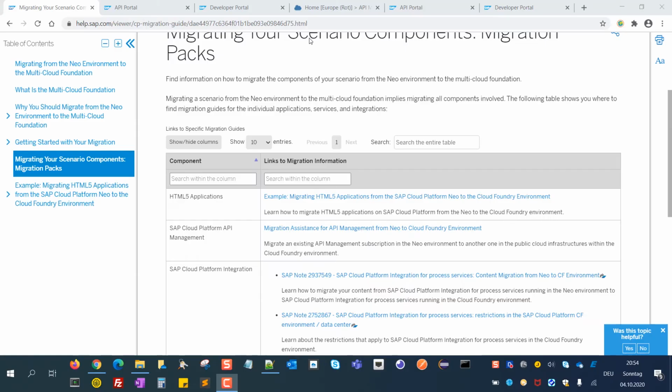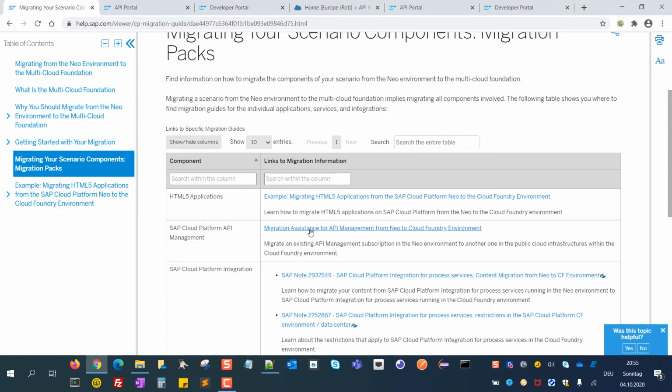All right, and we immediately switch to the second demo, which will show us the migration accelerator for API management. Starting point is again the CP Migration Guide in our help portal. We go to Migration Packs, and this time, not like in the previous run, we go to API Management.